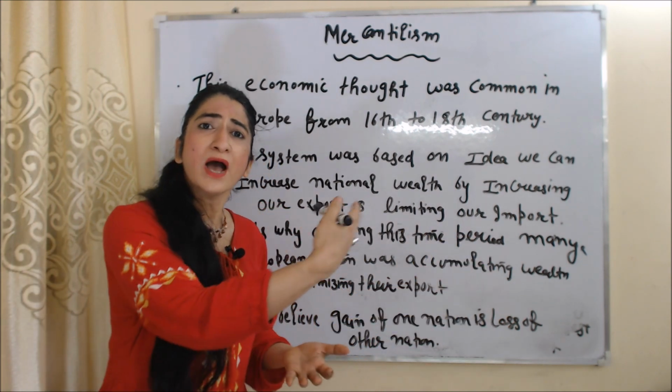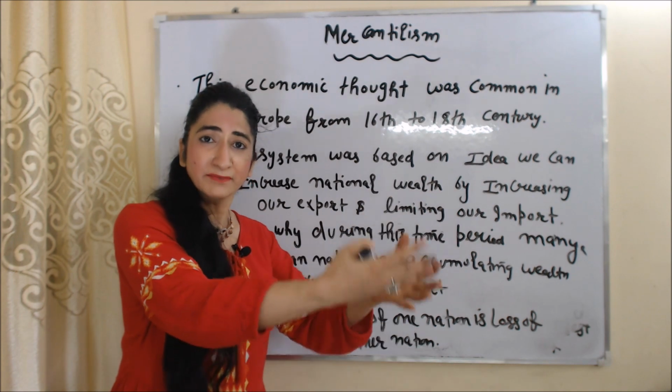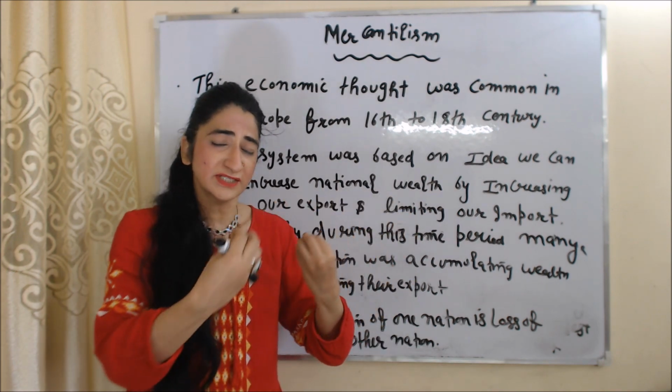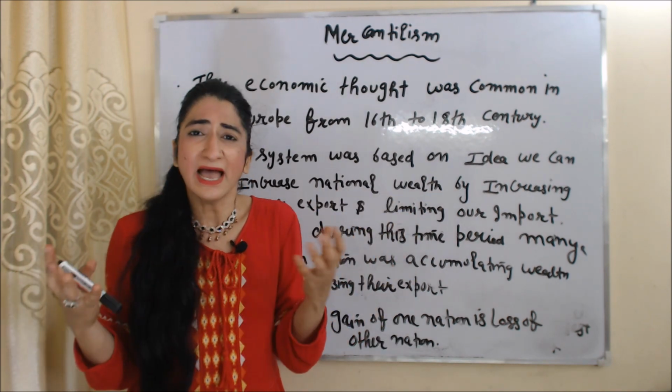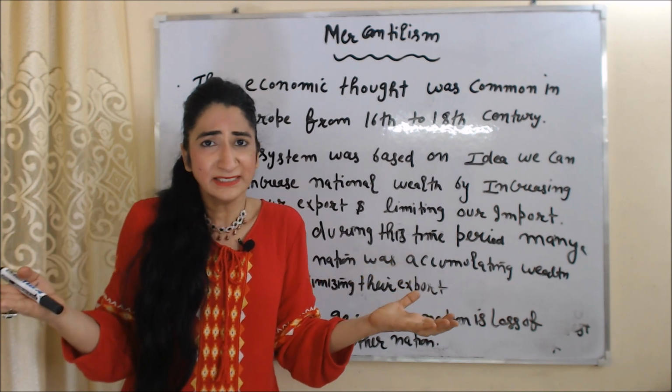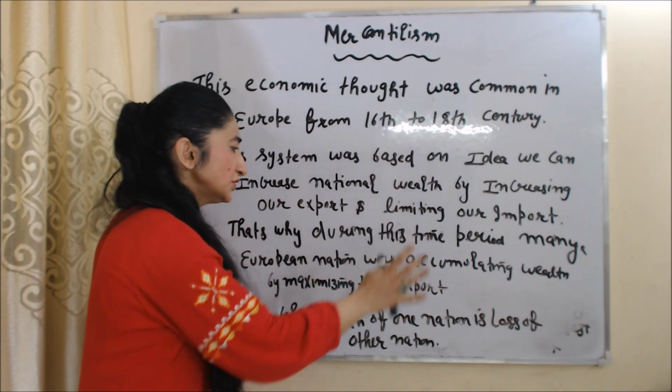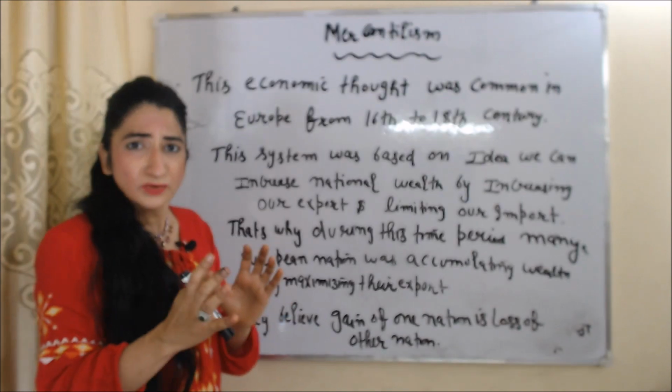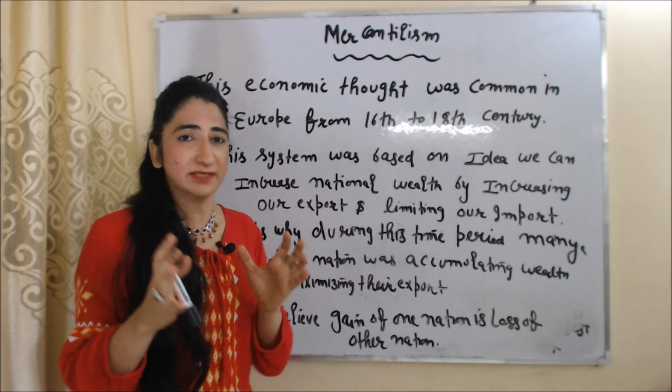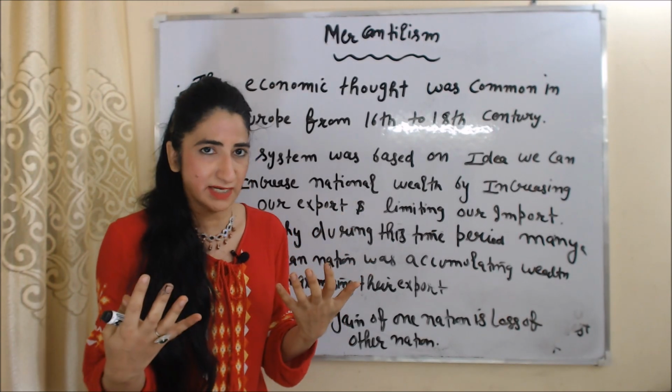Obviously, if you are increasing your export, that means money from other countries is coming in your country. As a result, your wealth is increasing. That's why during that time period, many European nations were accumulating wealth by maximizing their export.